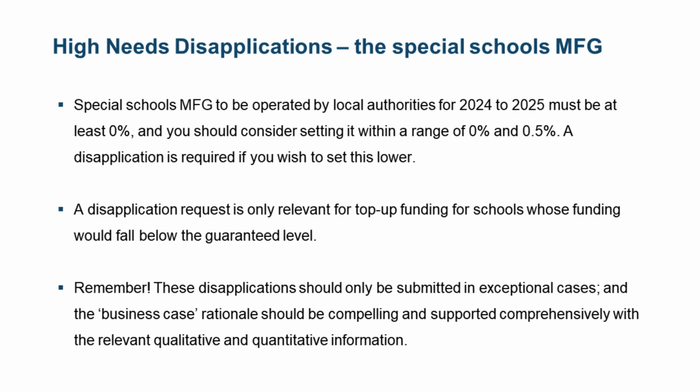The MFG means that no special school will receive less per pupil in 24-25 on a like-for-like comparison with their pupil cohort in 23-24 unless a disapplication request has been approved.